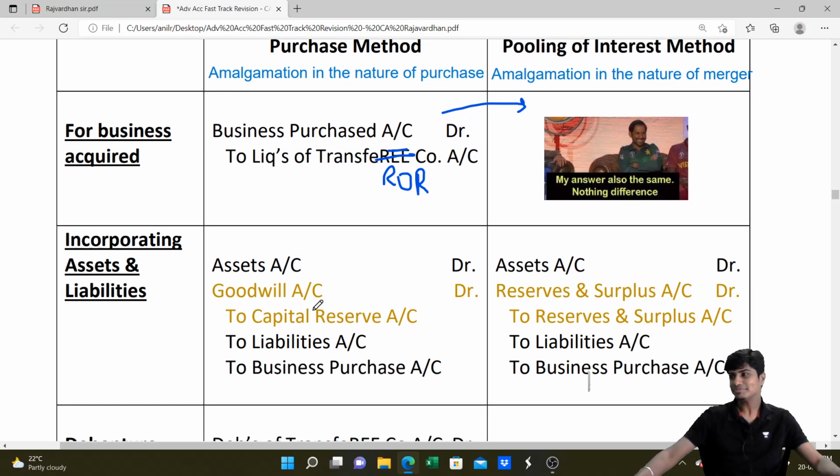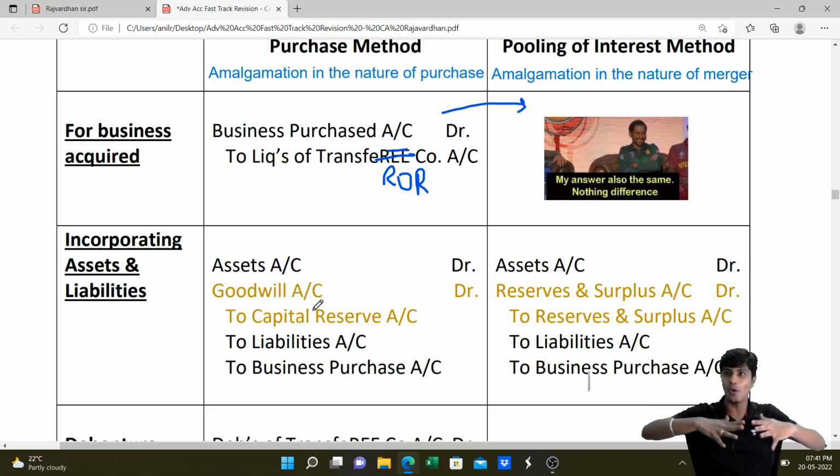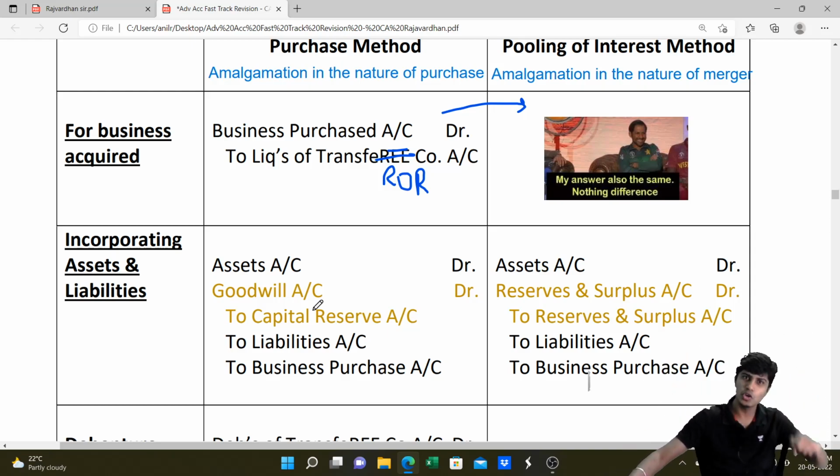Next, you acquired the business. Business purchase, the box. Transferor calls this box realization. As a transferee, you will call this box business purchase. To him, it is realization account. To you, it is business purchase account. This box, you open now. Transferee, you ordered it, you got your parcel, you open it. From that, what pops out is assets, liabilities. Those assets and liabilities will be incorporated in the books of the transferee. You will debit all the assets, credit all the liabilities. Business purchase, whatever you debited, we will credit now because that is the box that you are opening now.